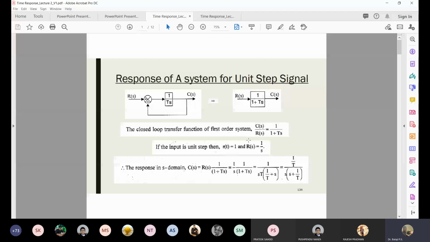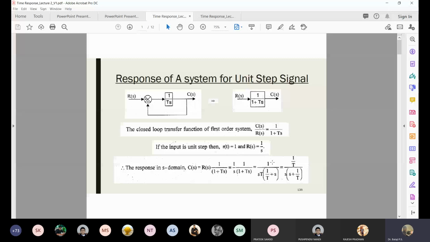So C of S is equal to R of S into the transfer function. Now R of S has become 1 by S. Now you look at the last equation. It's simple mathematics. Now I'm keeping C of S, cross multiplying R of S. Now my input is unit step. Unit step means R of S is 1 by S. Now you see the coefficient in the equation, right? 1 plus capital T small s.